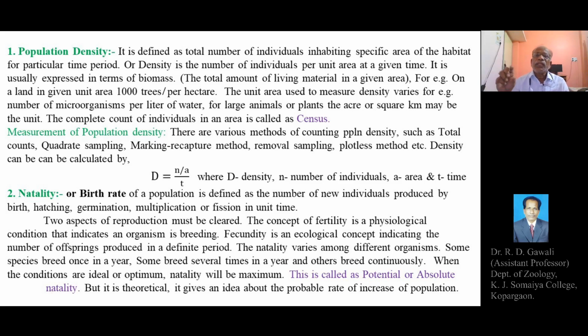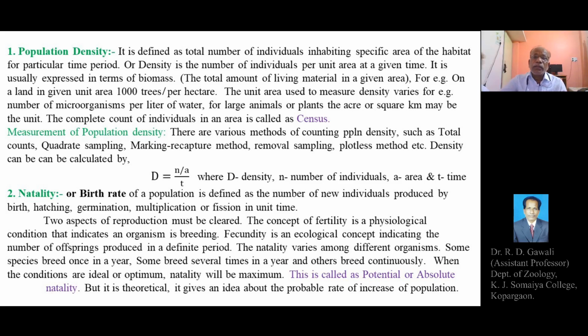There are some species that can breed several times in a year. For example, sheep and goats can reproduce twice in a year. There are two generations of sheep and goats in a year.